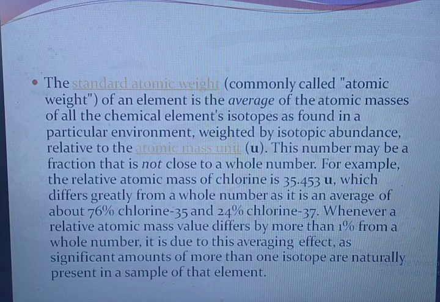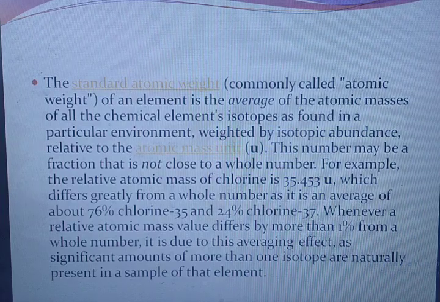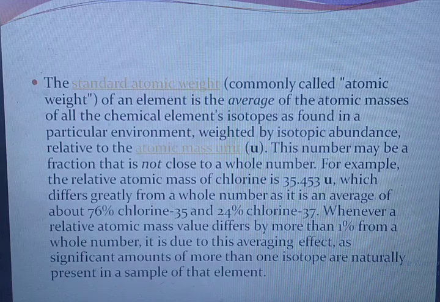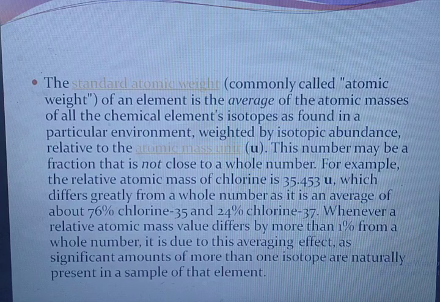The standard atomic weight, commonly called atomic weight, of an element is the average of the atomic masses of all the chemical element's isotopes, as found in the particular environment, weighted by isotopic abundance, relative to the atomic mass unit. This number may be a fraction that is not close to a whole number. For example, the relative atomic mass of chlorine is 35.453 unit, which differs greatly from a whole number, as it is an average of about 76% chlorine-35 and 24% chlorine-37.